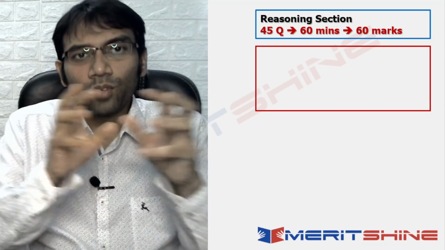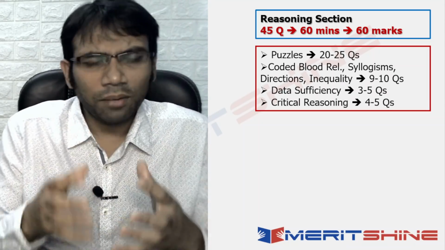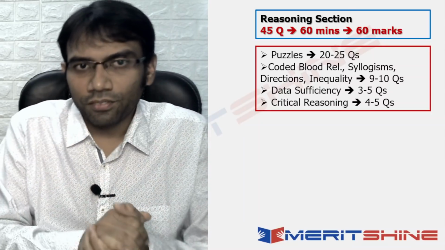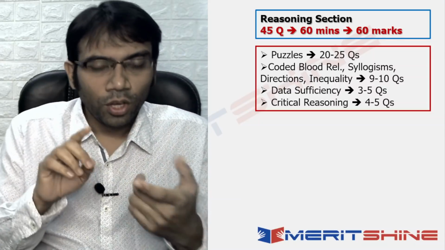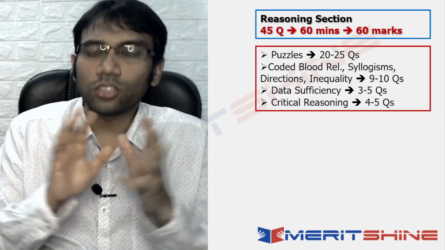Exactly which question had what marks, we do not know, because again, as I said, that would only be clear when we have the actual paper in front of us. But these were the types of questions that came inside the paper. So there were puzzle questions. There were 20 to 25 questions based on puzzles.